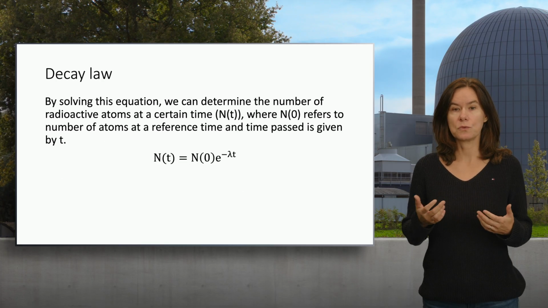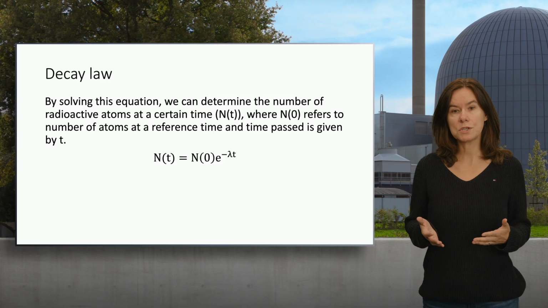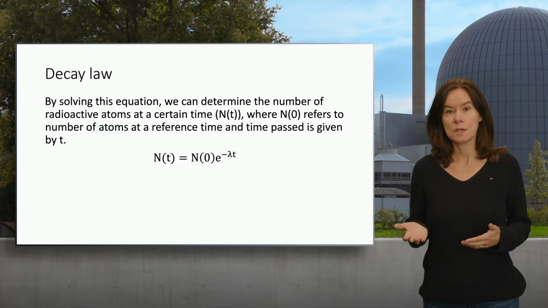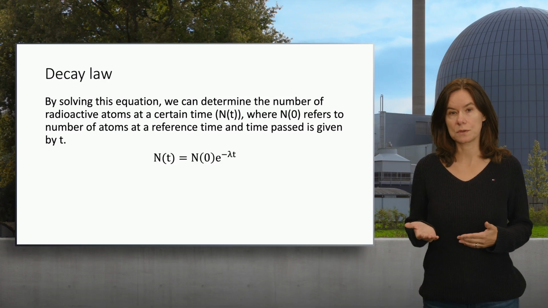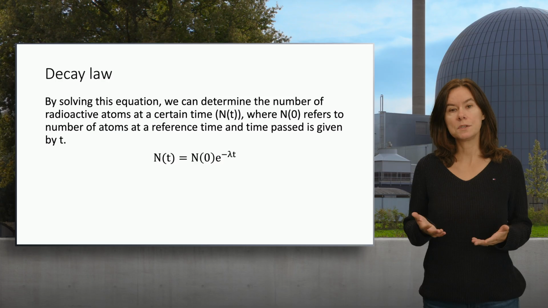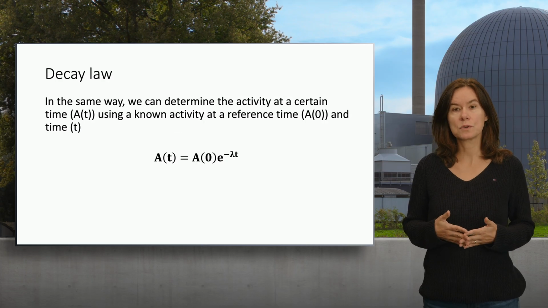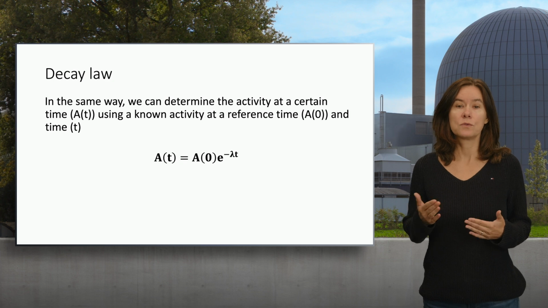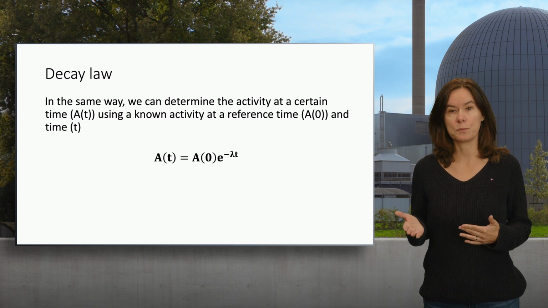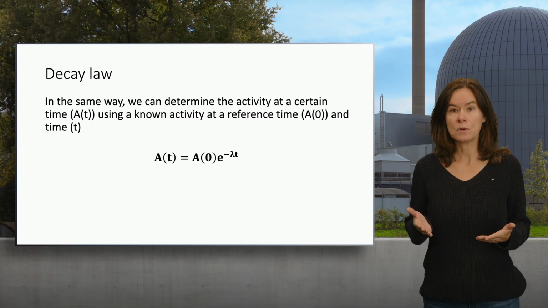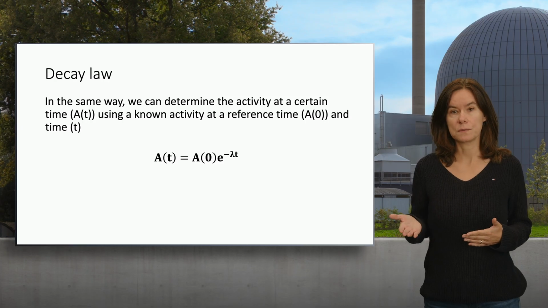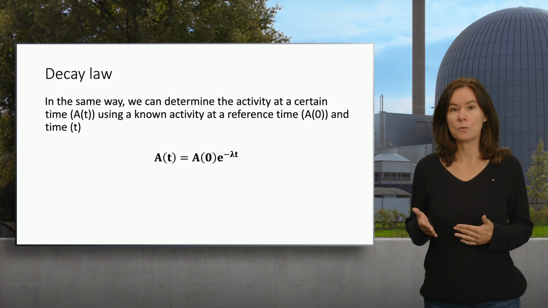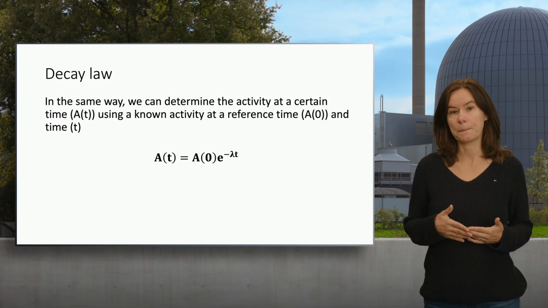If we solve this differential equation, we will end up with an equation that we can use to determine the number of atoms at a certain time if we know the number of atoms at the reference point, the elapsed time, and the decay constant. Since the activity is related to the number of atoms, we can also convert this equation in a way that we can determine the activity at a certain time. For this, we must know the activity at the reference point, so for instance at time 0, the elapsed time, and the decay constant. Thus, activity is calculated the same way as the number of radioactive nuclei.